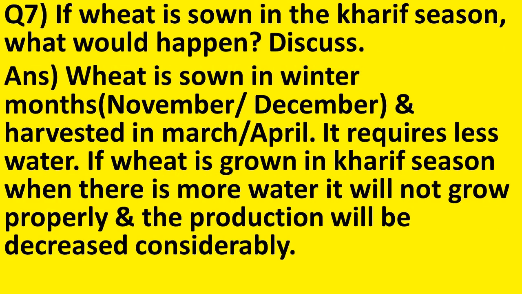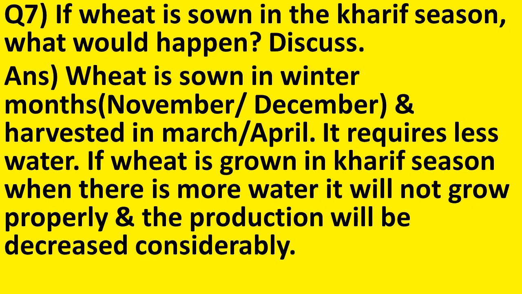Now, let us discuss question number 7. If wheat is sown in the Kharif season, what would happen? Discuss. Answer. Wheat is sown in winter months, that is November or December, and harvested in March-April. It requires less water. If wheat is grown in Kharif season, when there is more water, it will not grow properly and the production will be decreased considerably.